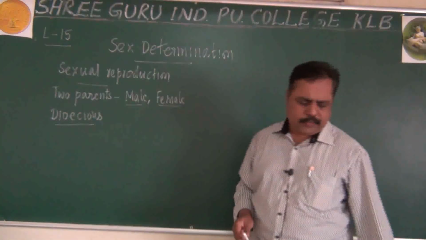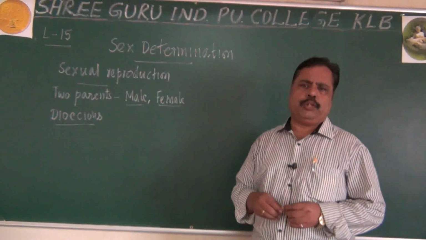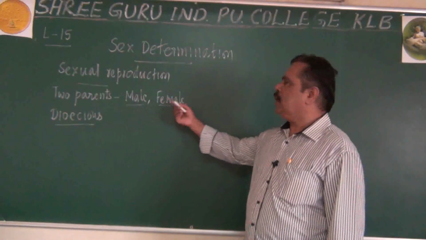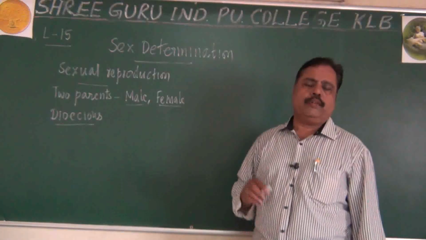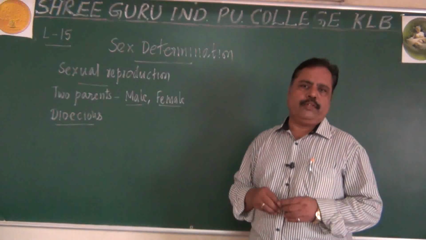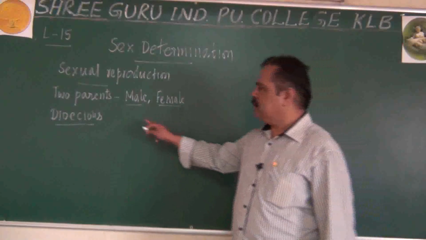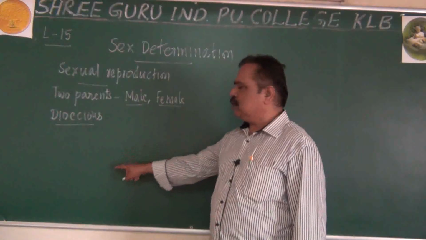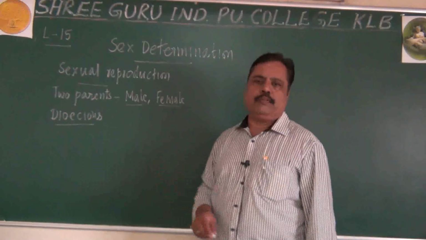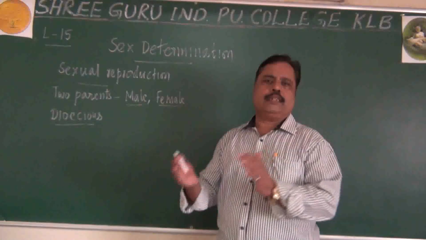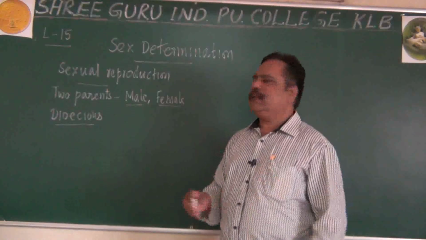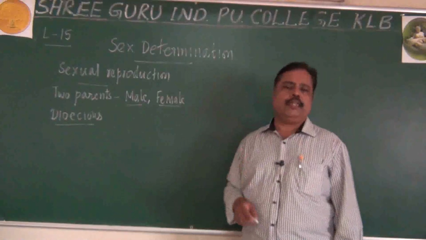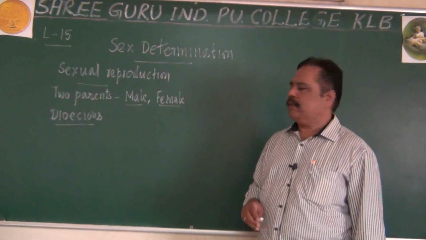Now, scientists were thinking about how some organisms developed into a male and how some organisms developed into a female. That is the question we are going to see here. You see, zygote is produced after fertilization. Some of the zygotes become male, some of the zygotes become female. Some become sons, some become daughters. What is the mechanism involved in this sex determination? That is the study we are going to see.